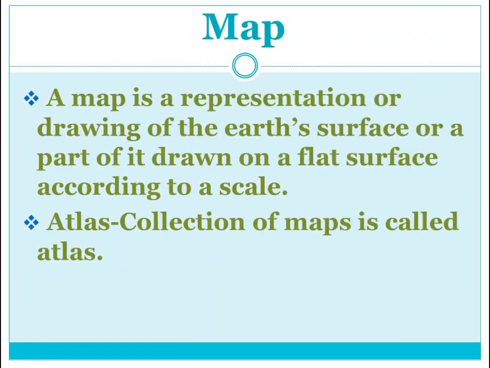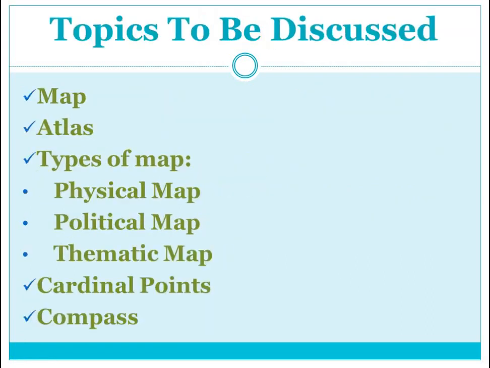So let's discuss the topics that we will take in this lecture. The first topic we will take, that is map, in which we will take definition of map. Then atlas, definition of atlas.